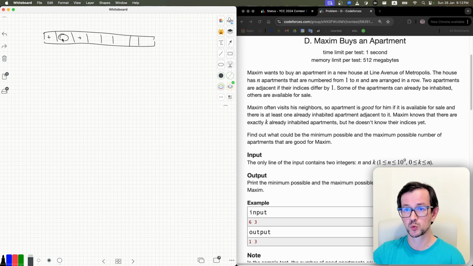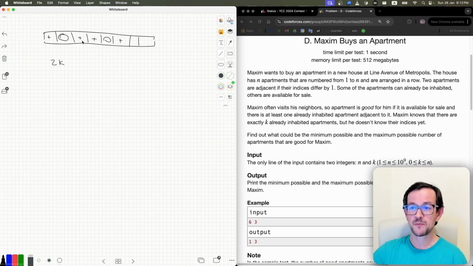Every time we put one new occupant, both neighbors become good apartments. So if we have k people here, their neighbors are good apartments. So we have something like 2k good apartments, like 2k.